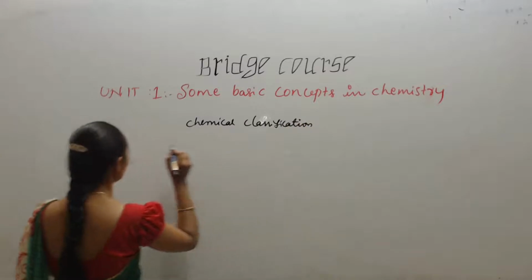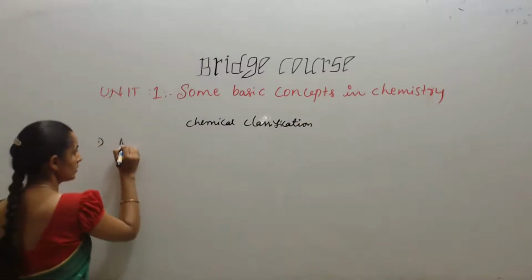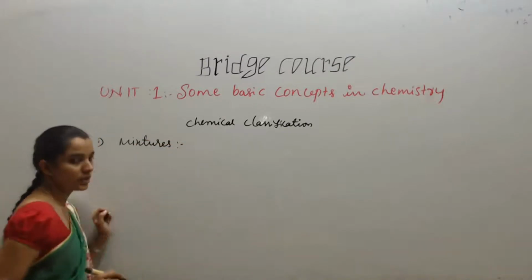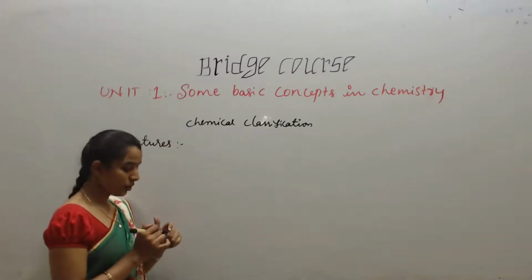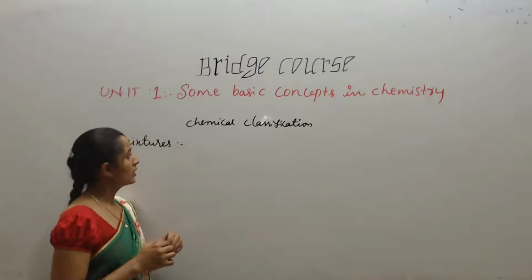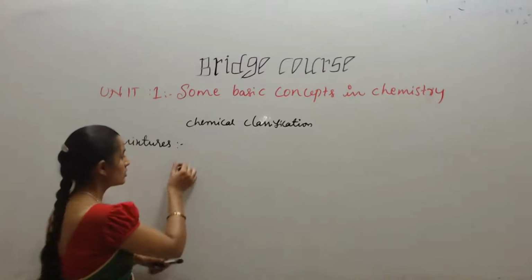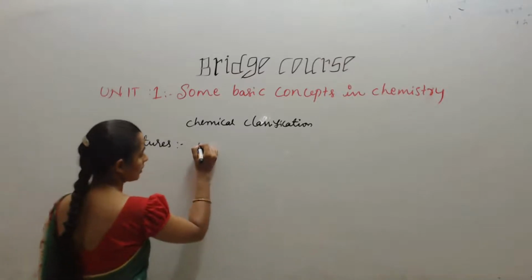In the chemical classification, first one is mixtures. So what are mixtures, students? The composition of two or more than two compounds is called as what? Mixtures.